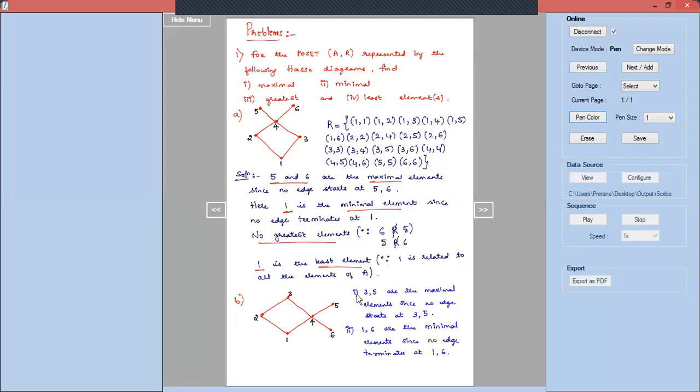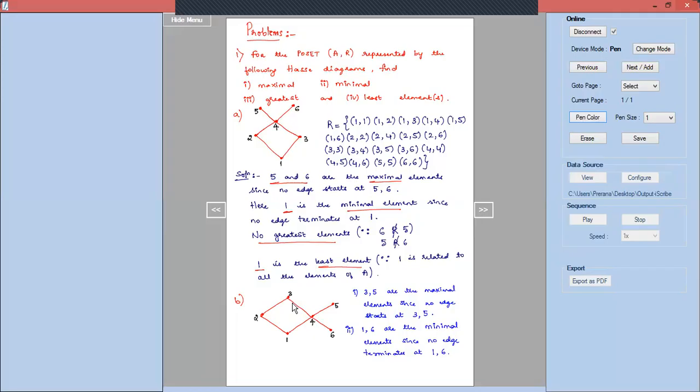Now coming down to greatest element and the least element. Right? There are no greatest element and least element here. Why? Because the definition for greatest element is that all the elements should be related to that one particular element which you are saying as the greatest. You cannot say 3 is the greatest element because 5 is not related to 3, if you observe. Right? 1 is related to 3, 2 is related to 3, 4 is related to 3, 6 is related to 3.